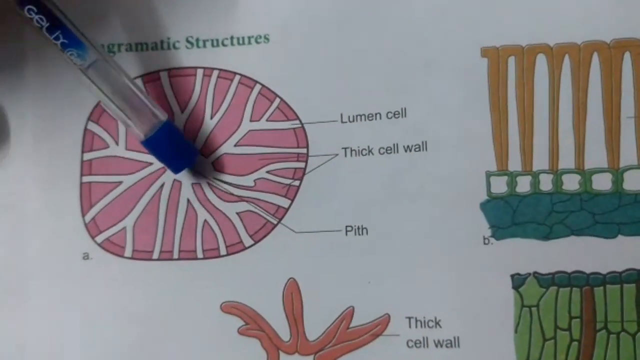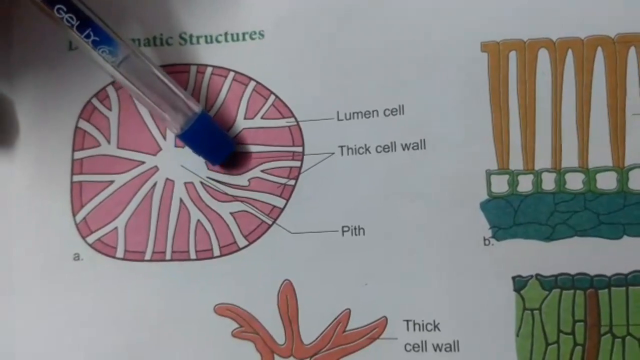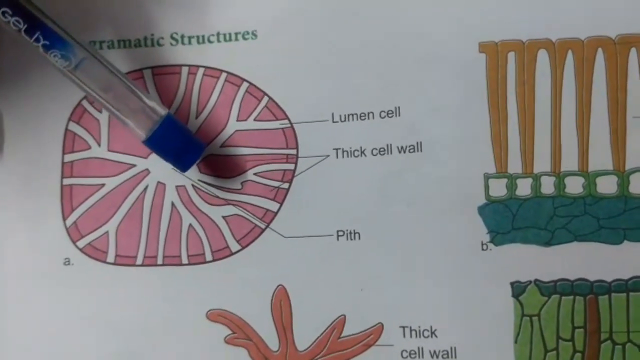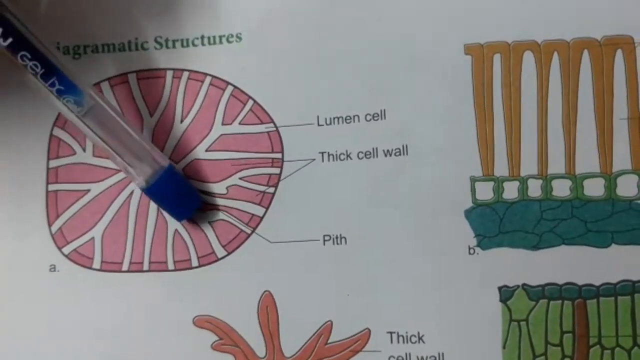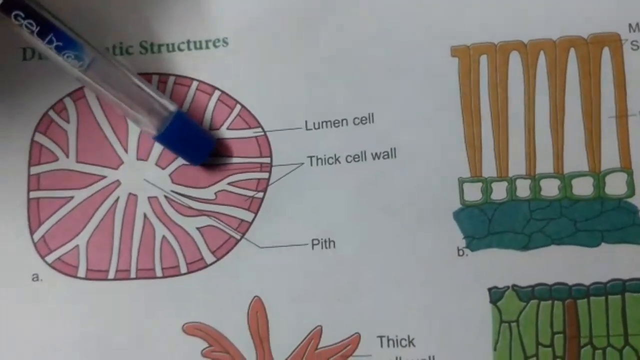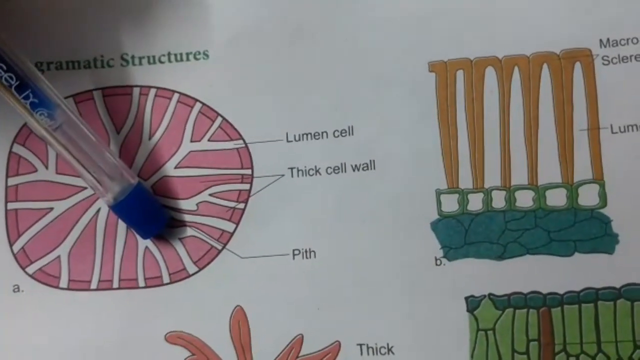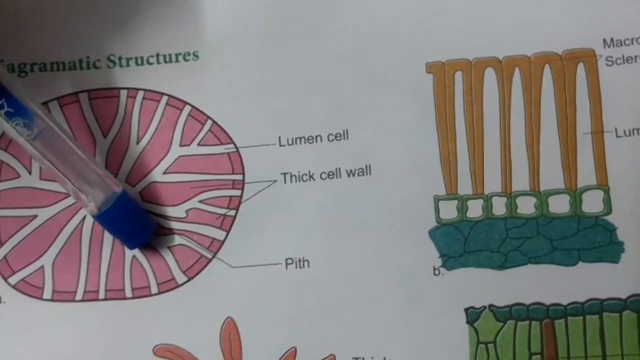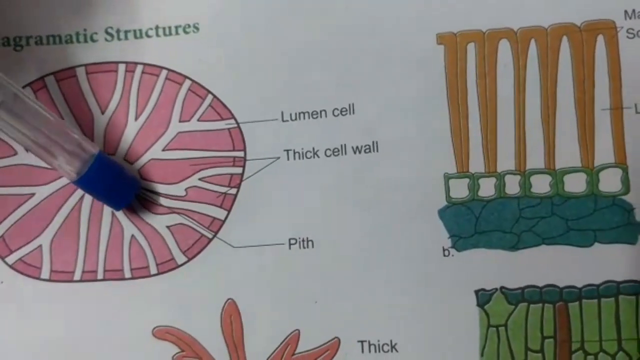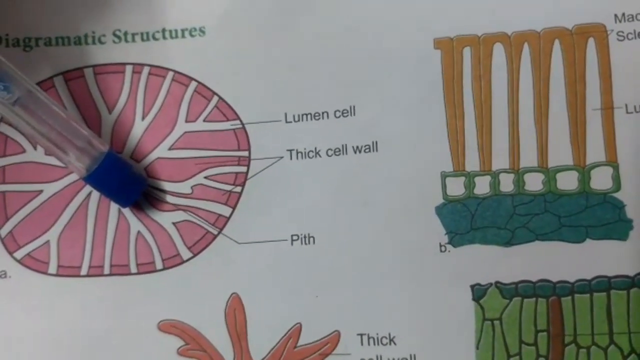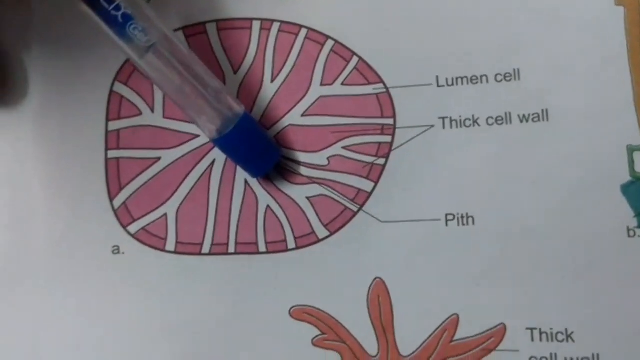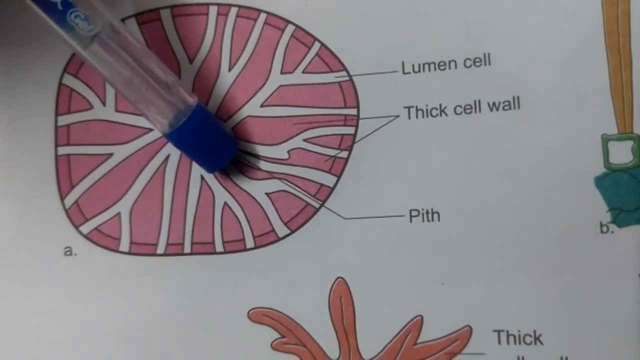The pits may be simple or bordered. Pits means small openings. The pits are very much reduced, small in nature. The pits may be either simple pits or bordered pits.